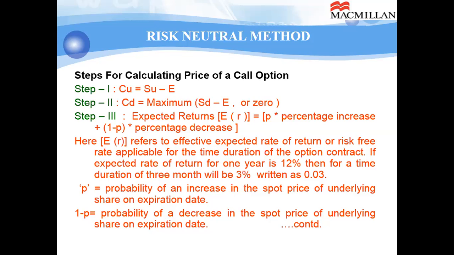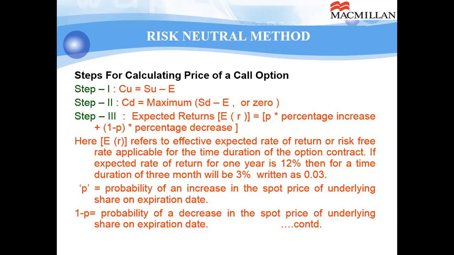Expected return is equal to P times percentage increase in spot price plus 1 minus P times percentage decrease. Here ER refers to the effective expected rate of return on the risk-free rate, applicable for the time duration of the option contract. If the expected rate of return for 1 year is 12%, then for 3 months it will be 3%. For half year it will be 6%. For 9 months it will be 9%. So here ER means expected rate for the duration applicable for the option contract.